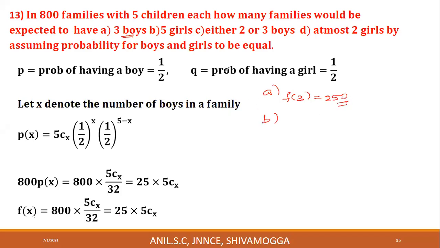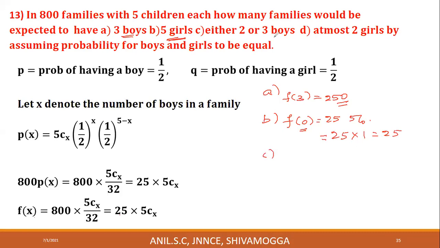Next, second case. Probability of having all the children girls, 5 girls. 5 girls means number of boys will be 0. There are 5 children in each family and all the 5 children are girls. That means number of boys will be 0. Here X denotes the number of boys, therefore F of 0. F of 0 is 25 into 5C0. Calculate. 5C0 is always 1. Therefore, this is equal to 25.